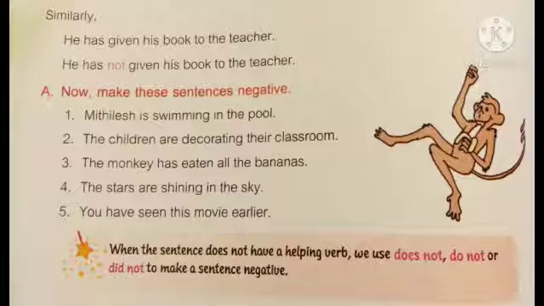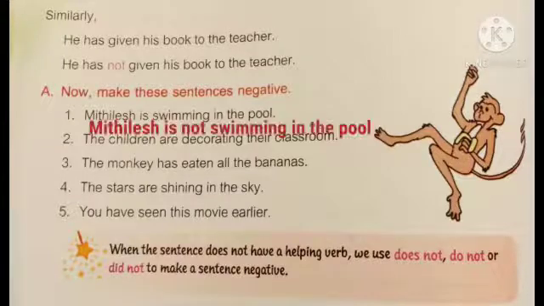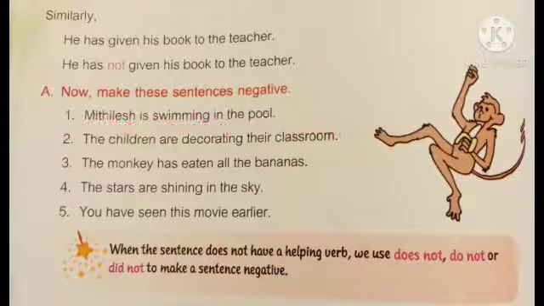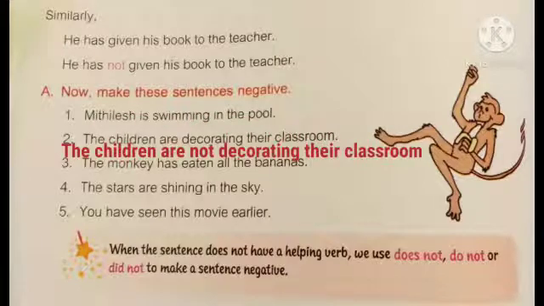Okay. Now let us move on to A. Now make these sentences negative. First, Mithilesh is swimming in the pool. Here, students, you have to make it negative. Is is a helping verb, so we use not after the helping verb. The sentence is Mithilesh is not swimming in the pool. Second, the children are decorating their classroom. Here are is a helping verb, so after are we are going to use not. The children are not decorating their classroom.